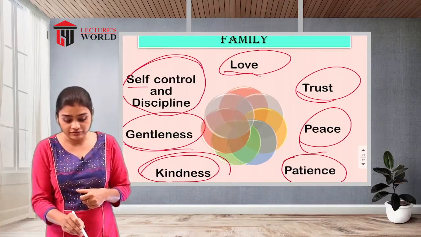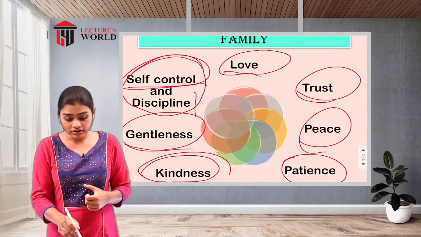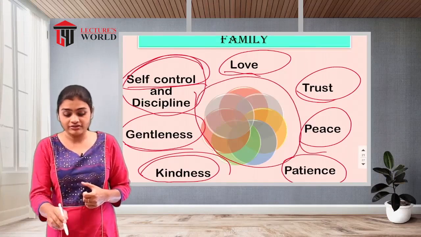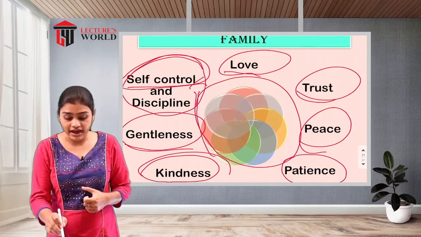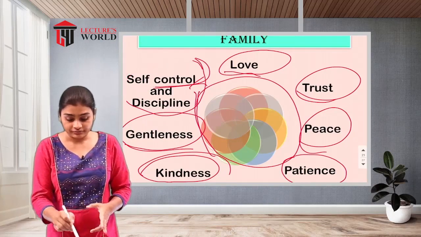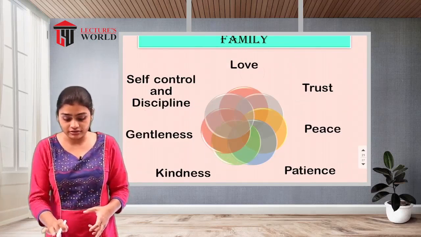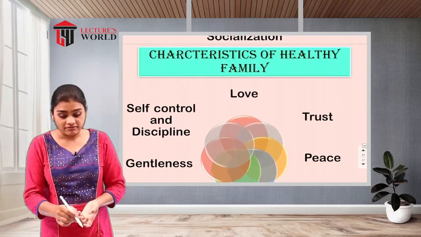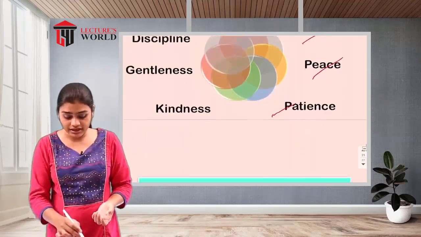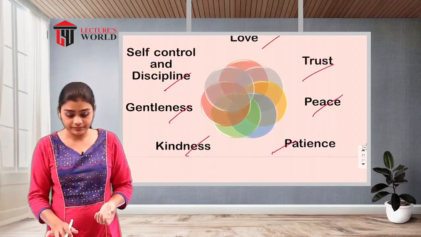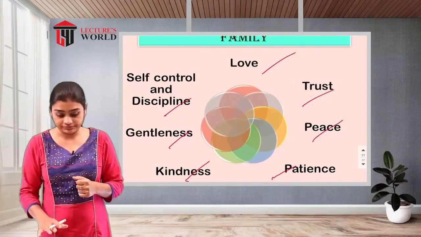And the self-control. When the individual gains self-control, all the above aspects of these characteristics in the family follow, so self-control is a very important area. Self-control is also one characteristic of a healthy family. When there is self-control, automatically all these characteristics will be there. So that is about the characteristics of a family.